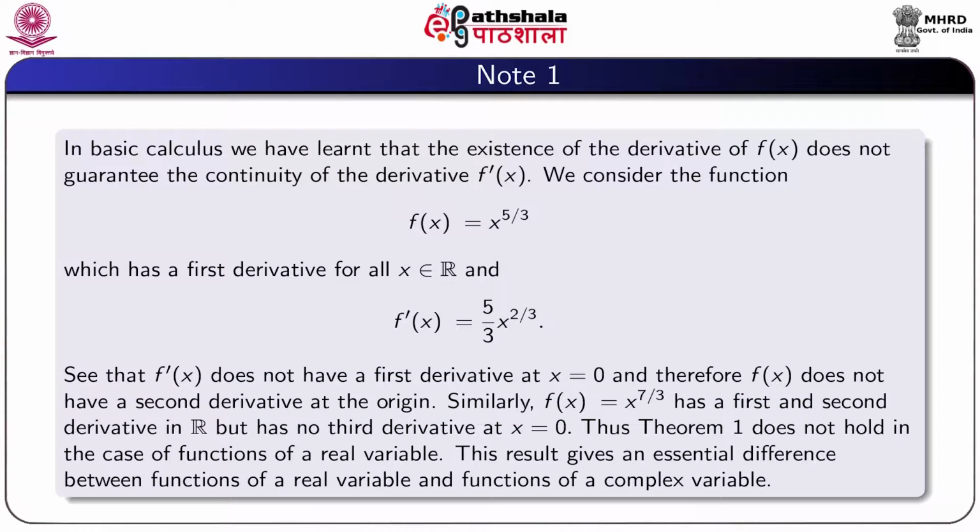Similarly, the function f(x) equal to x to the power 7 by 3 has a first and second derivative in R, but has no third derivative at x equal to 0. Thus, theorem 1 does not hold in case of functions of a real variable. This result gives an essential difference between functions of a real variable and functions of a complex variable.